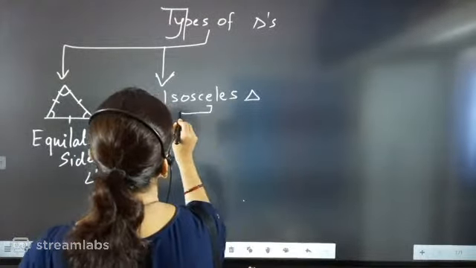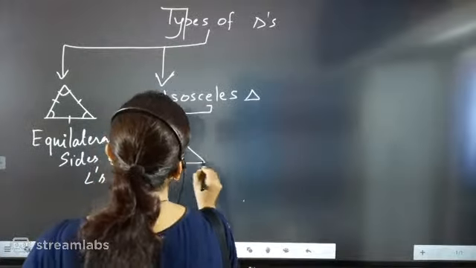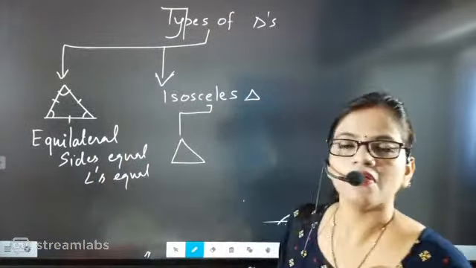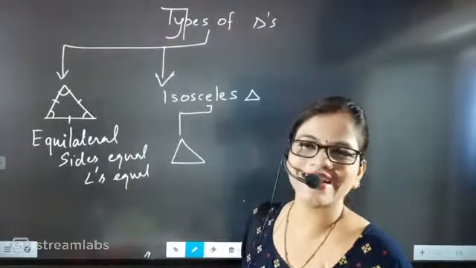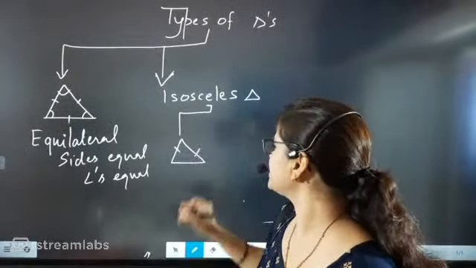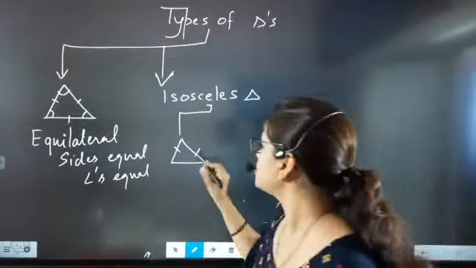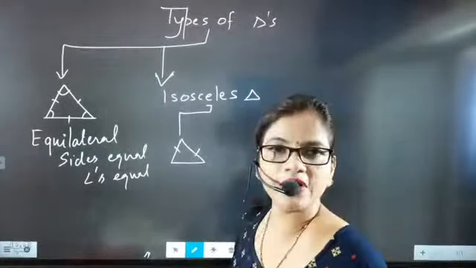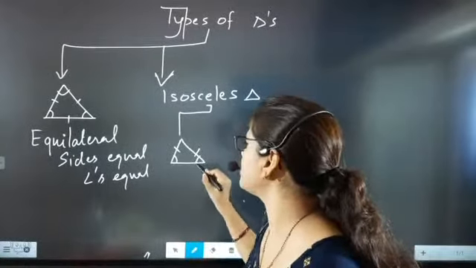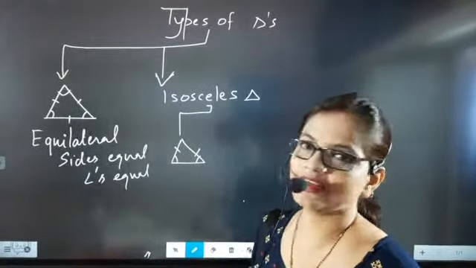Now, in the isosceles triangle, we know that an isosceles triangle has at least two sides equal. Two sides equal means isosceles triangle. So definitely, beta, when two sides are equal and the corresponding angles become equal, it is called an isosceles triangle.